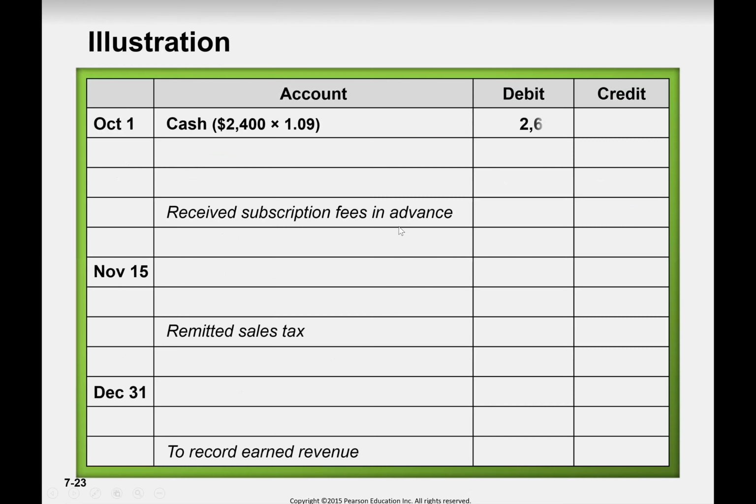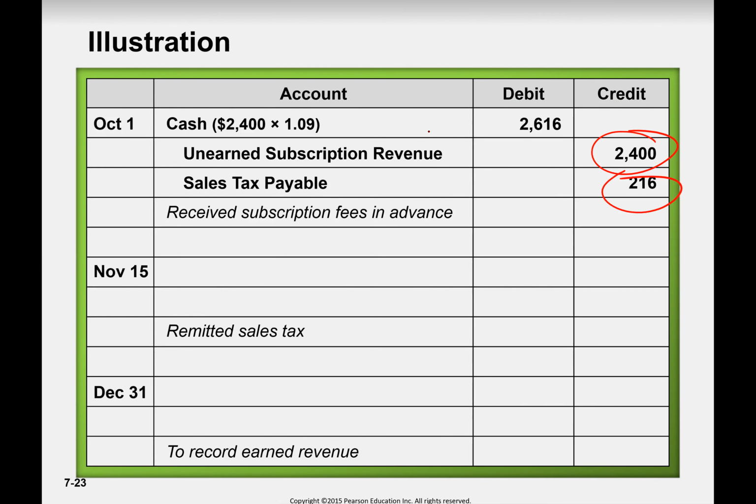How much is your sales? 2400. And how much is the tax payable? 216. So that sales revenue, did you earn that one, do you deserve it? No, we don't deserve it. Why? Because we didn't provide the services, or we didn't provide any subscription services yet. So that is why this is unearned revenue. So cash to unearned revenue and sales tax payable 216.